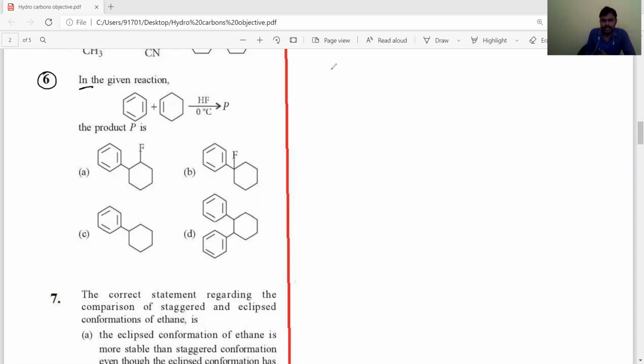So for the sixth one, if you observe cyclohexene in the presence of hydrogen fluoride, HF acts as a catalyst and produces H+ and F-. This H+ ion will be attached to the alkene, and with the positive and negative charges, it generates the electrophile.